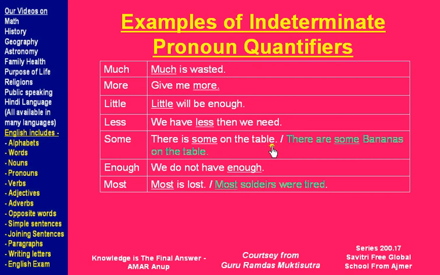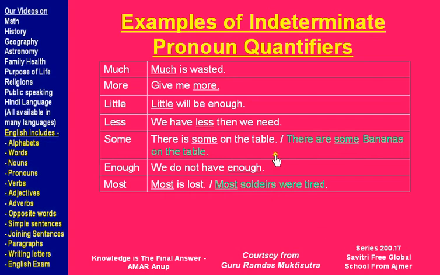There is some on the table. There are some bananas on the table. We do not have enough. Most is lost. Most soldiers were tired.